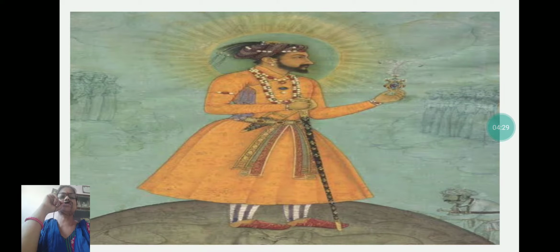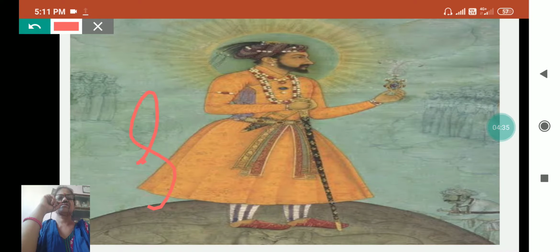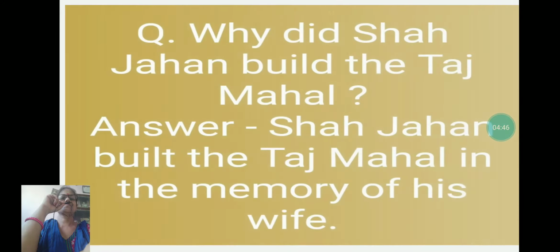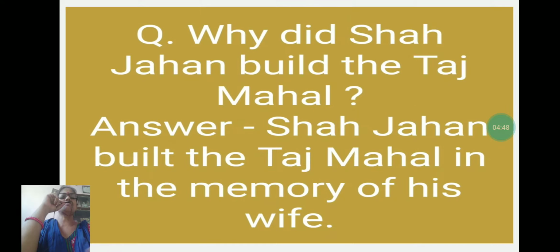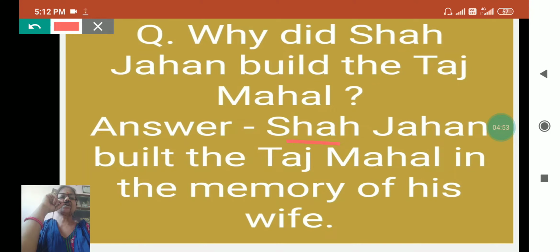See, this is the picture of Shah Jahan. Why did Shah Jahan build the Taj Mahal? Shah Jahan built the Taj Mahal in the memory of his wife.